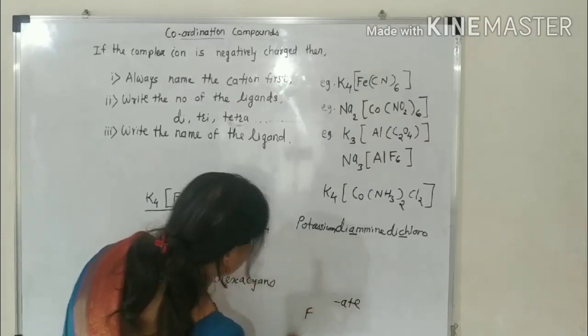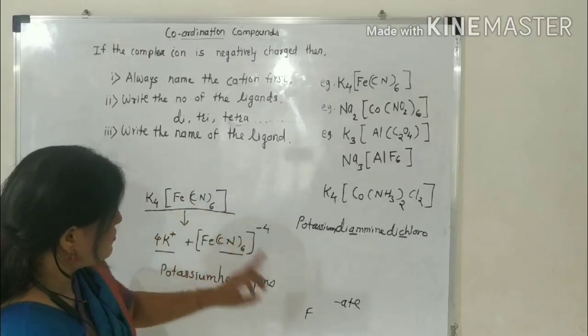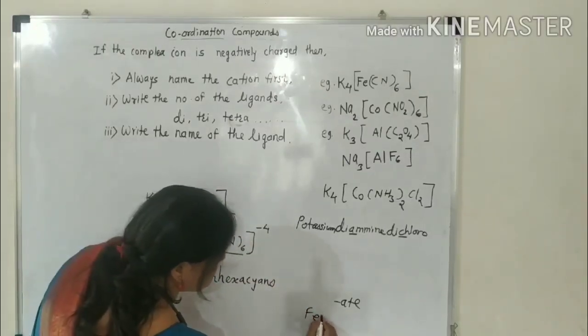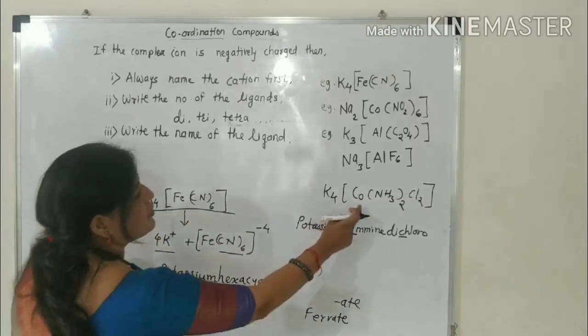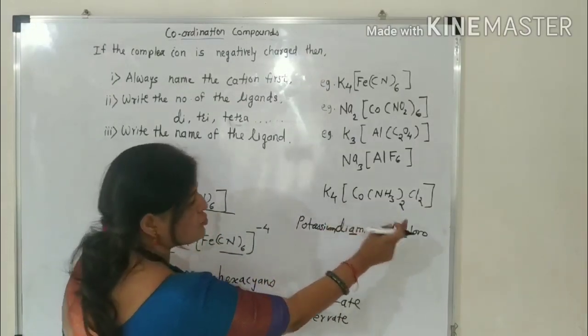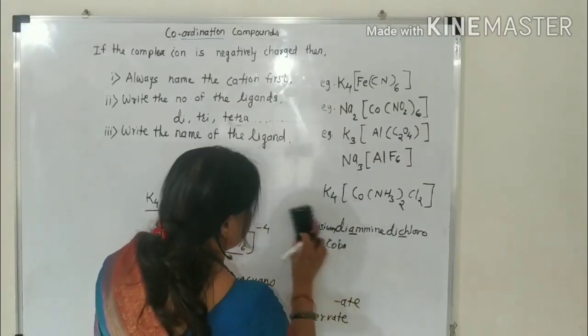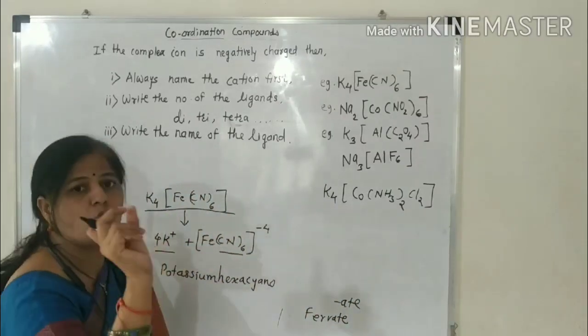If iron is present, its Latin name is ferrum, so it will be ferrate. If it is cobalt, then you take cobaltate. There is no space in between words.